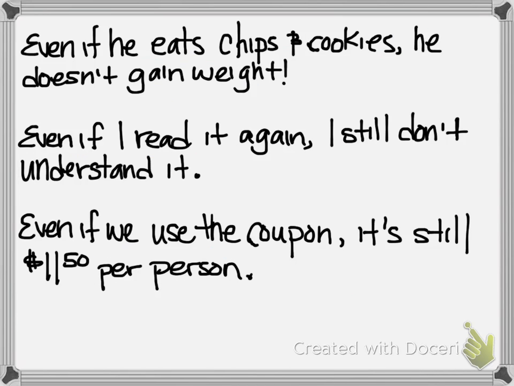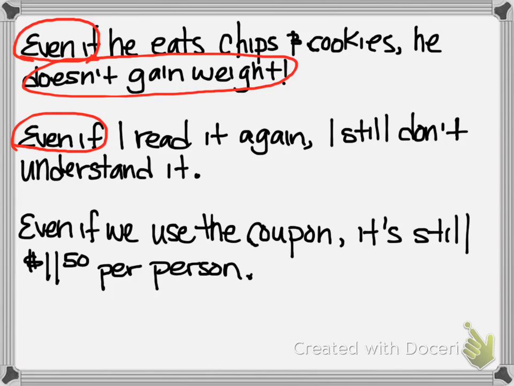Let's look at even if. Even if he eats chips and cookies, he doesn't gain weight. Even if I read it again, I still don't understand it. Even if we use the coupon, it's still $11.50 per person. So even if is being used to show that this is an unlikely or surprising result. In the first one, we would expect someone who eats chips and cookies and junk food to gain weight, but he doesn't, and we're surprised. And because of that, we use even if.